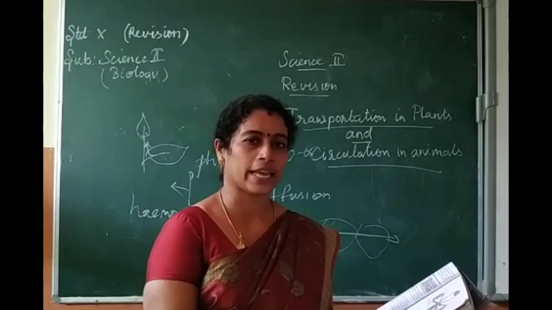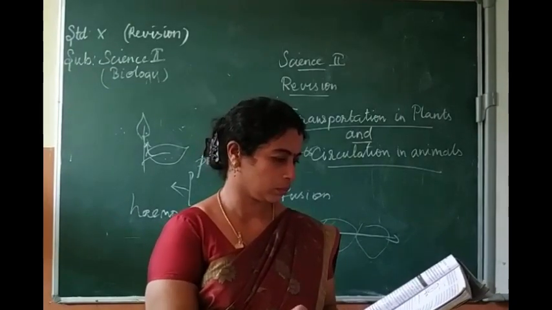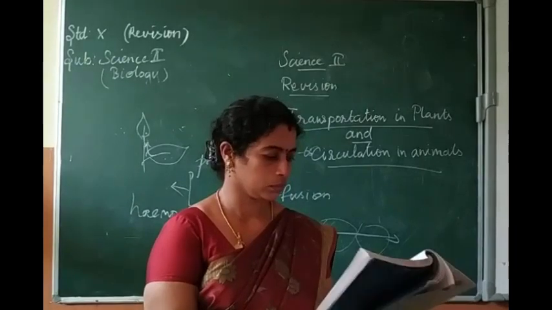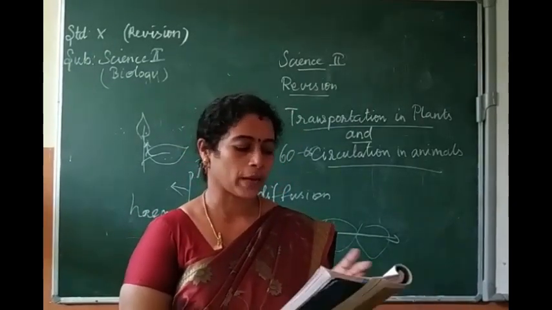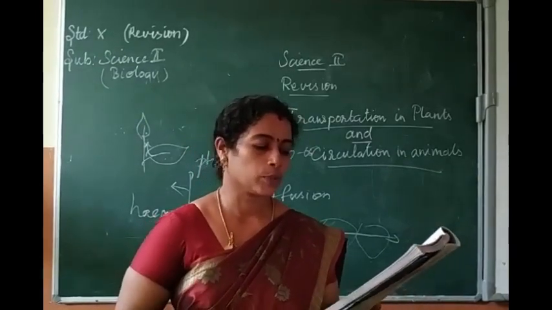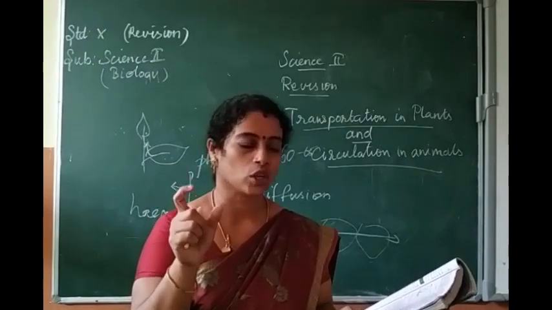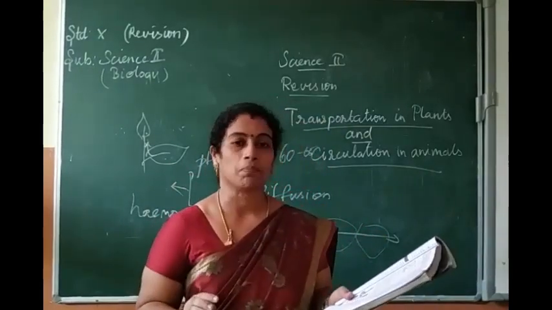Next, structure of heart diagram, just go through. Then sphygmomanometer, page number 211. What is a sphygmomanometer and what are the functions of sphygmomanometer? It's a clinical instrument used to measure blood pressure.